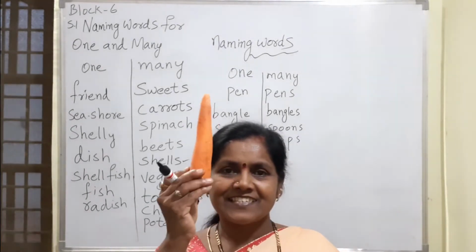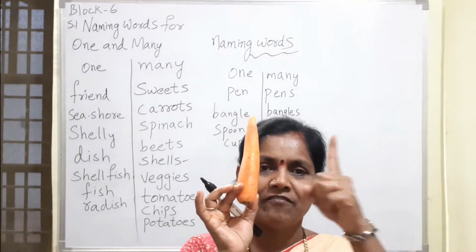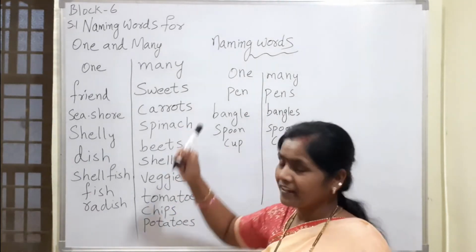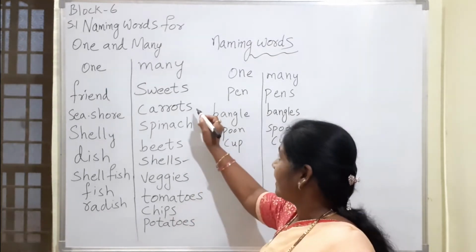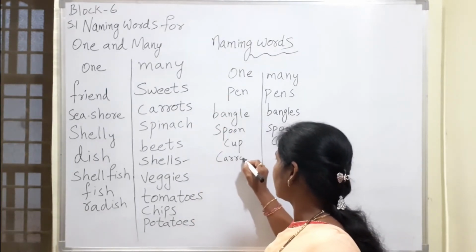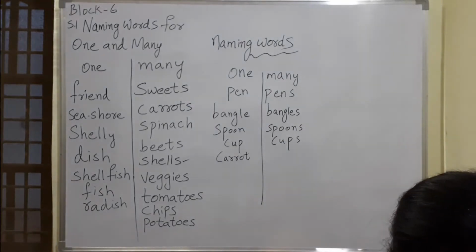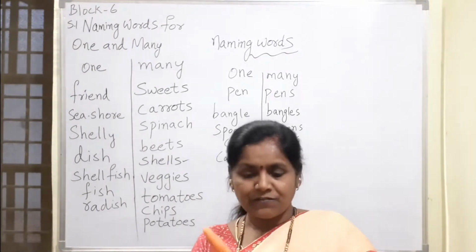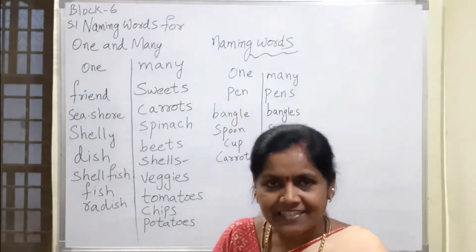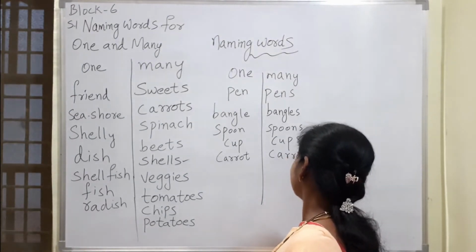Now next one I will show you. What is this? This is a, how many are here? One. One means carrot. Already we got here. Carrot we did not get. So here if it is one, what we will write? Carrot. If we are having many, many means what we will write? We will write it as carrots. Good children, you are giving correct answers.